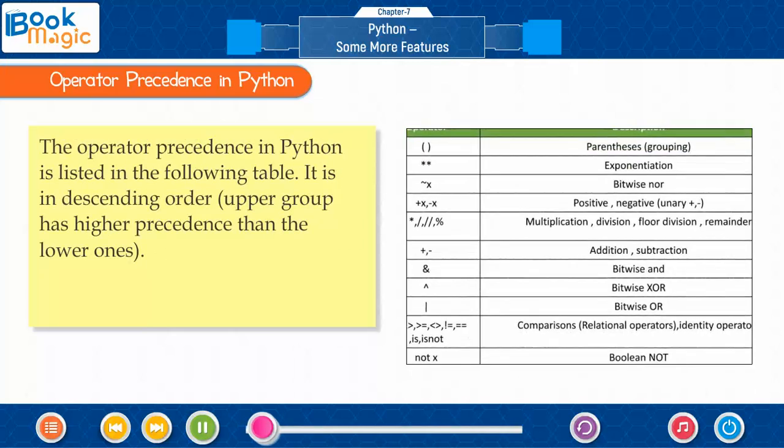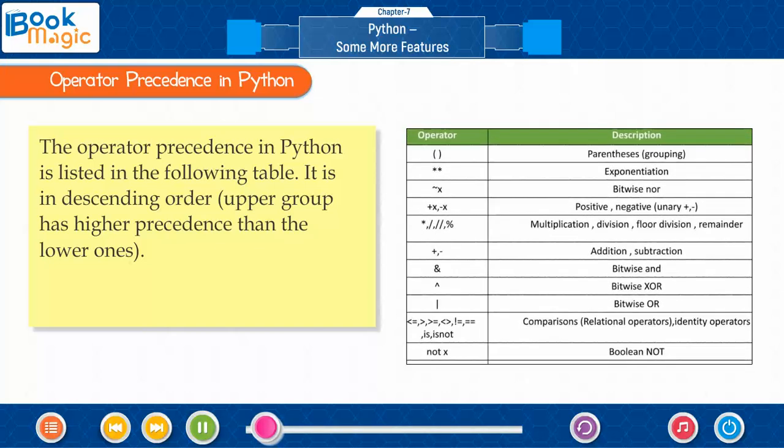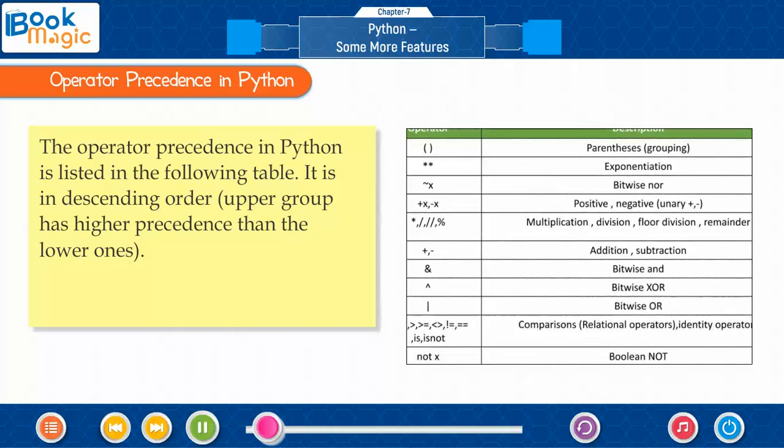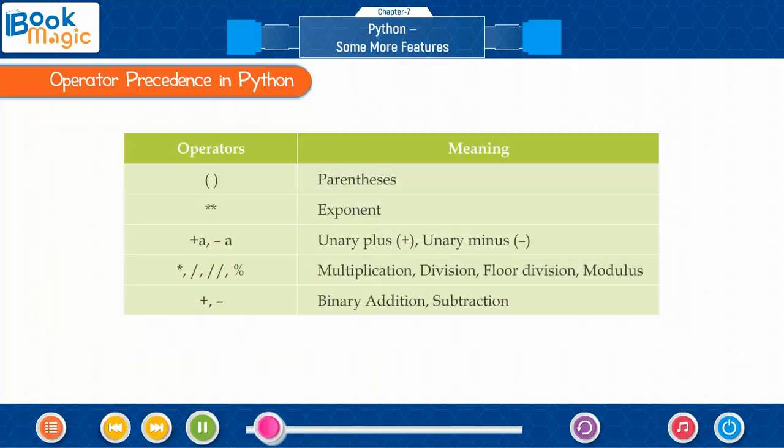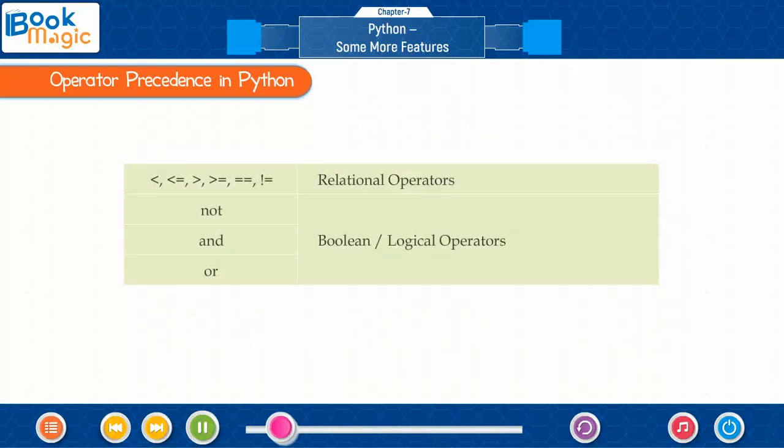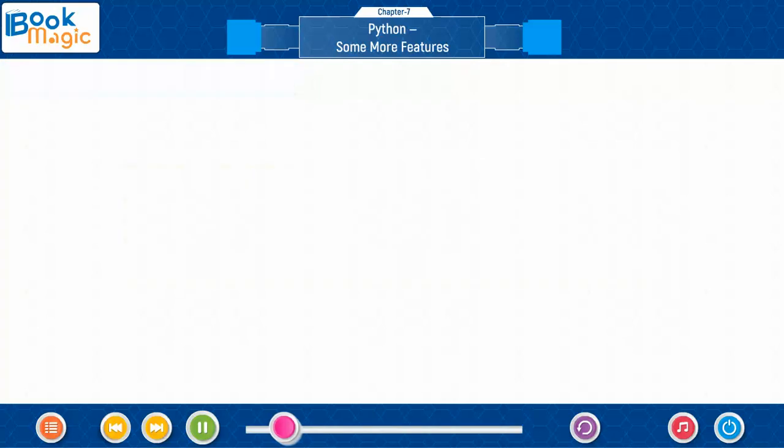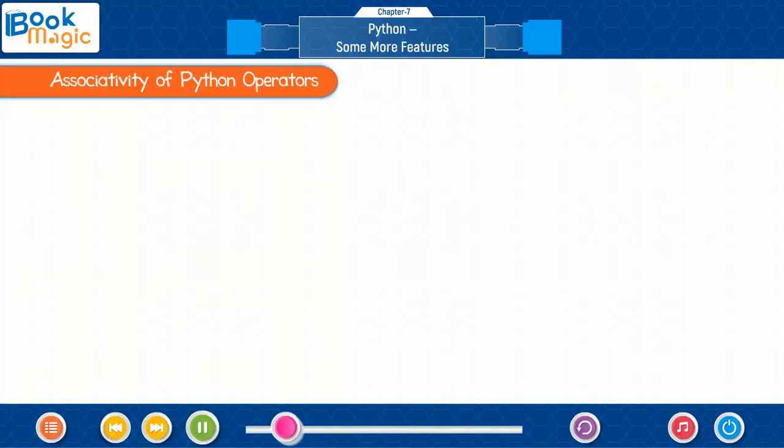The operator precedence in Python is listed in the following table. It is in descending order. Upper groups have higher precedence than the lower ones. Operators, meaning parenthesis, exponent, unary plus, unary minus, multiplication, division, floor division, modulus, binary addition, subtraction, relational operators, Boolean or logical operators.